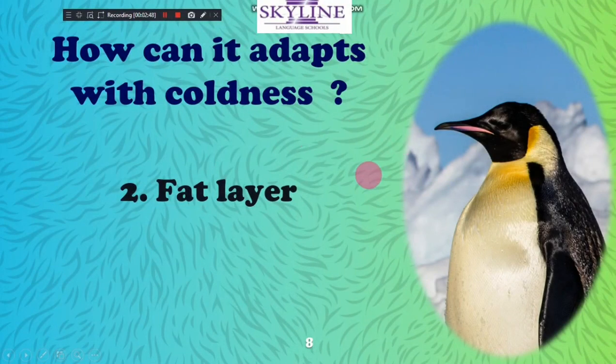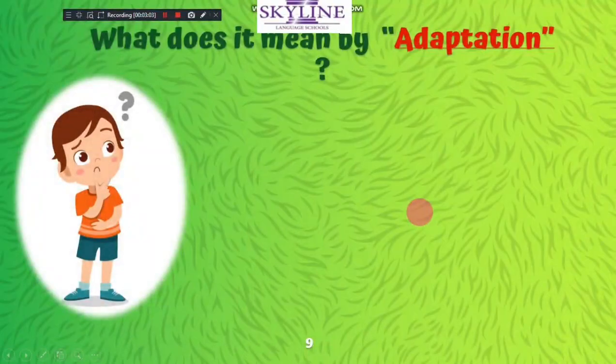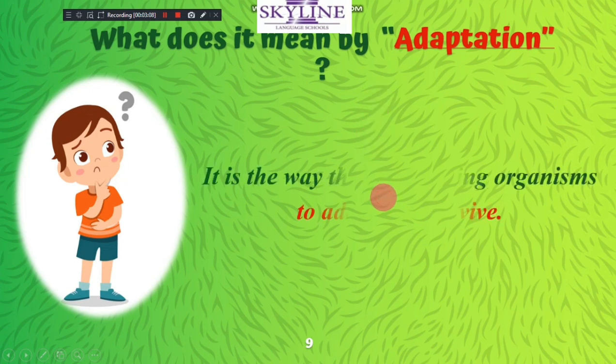How can it adapt to the coldness? It has a fat layer inside its body. Under the feathers, there's a fat layer. The fat layer keeps the body warm. Okay? What does adaptation mean after all of this illustration? Adaptation helps living organisms to survive.